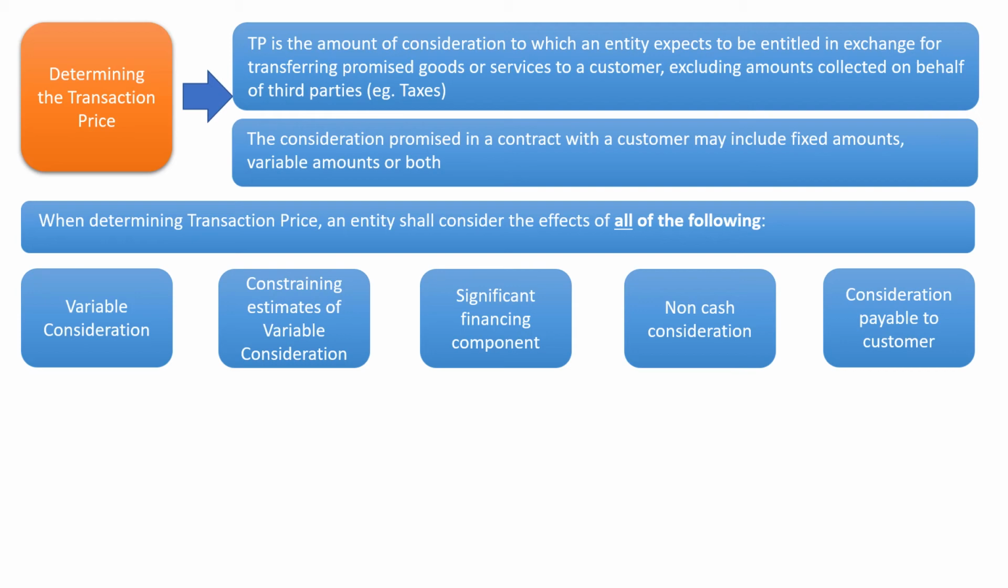Constraining estimates of variable consideration: the entity, at the time of estimating the value of variable consideration, should include estimates only to the extent that it is highly probable they won't be reversed. In the significant financing component, the effects of the time value of money should be adjusted if the timing of payment agreed provides the customer or entity with a significant benefit of financing the transfer of goods or services to the customer.